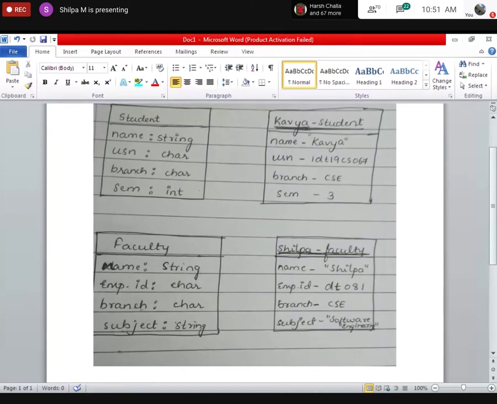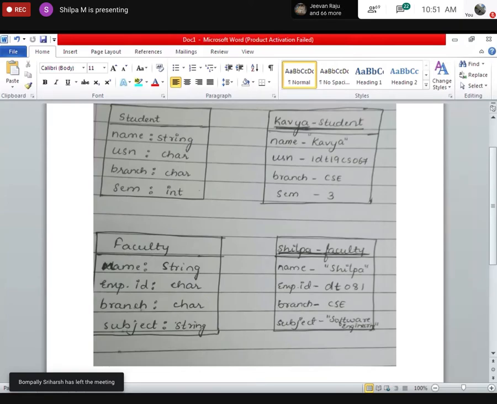Faculty also I said name, employee ID, branch. Here also employee ID is a number. If you want to treat it as a number, I have no issues with that. It all depends. If you have said employee ID is a number here, it means that you are accepting only numbers. So branch here is a character and subject is string. If you want to give string, you can give everything string. It is left to you.